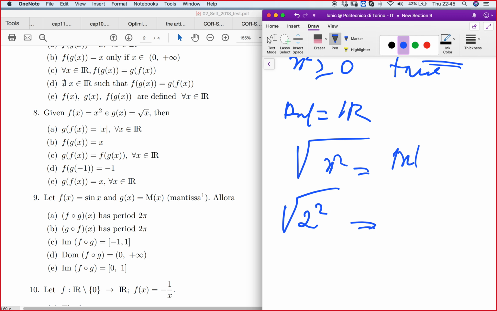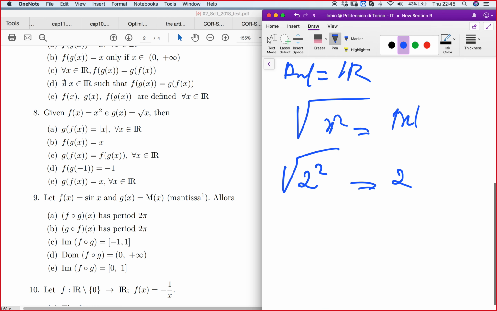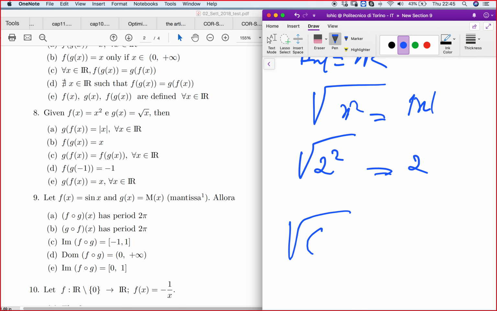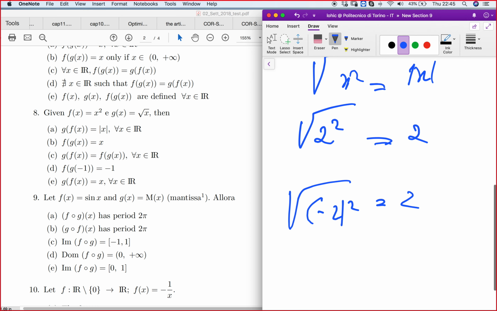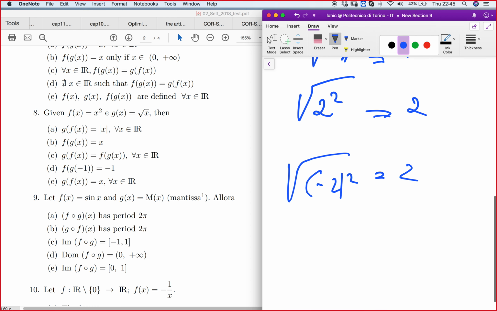If you don't believe it, if you do root of 2 squared, how much do you get? Root of 4, that is 2, right? But if I do root of minus 2 squared, it will also be 2 anyway. So when I have the root of a quantity squared, what comes out is just the absolute value.